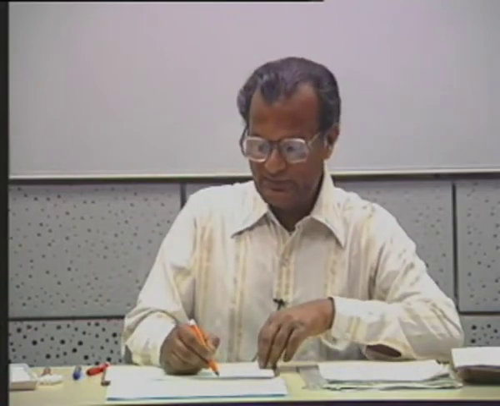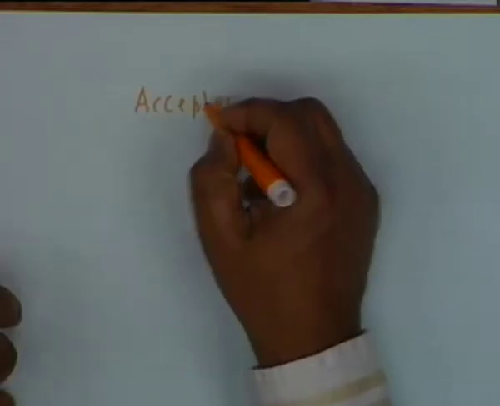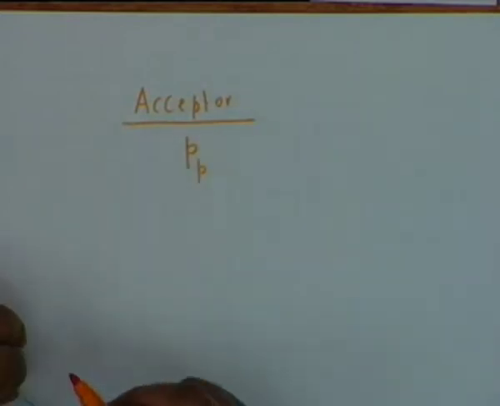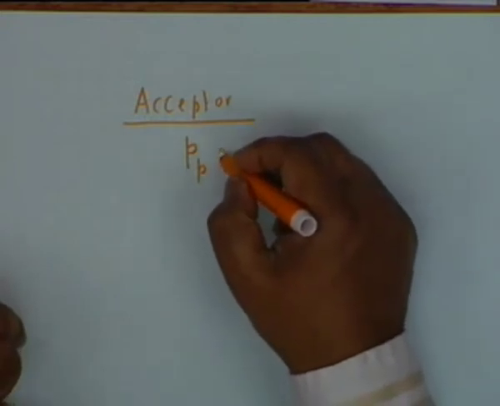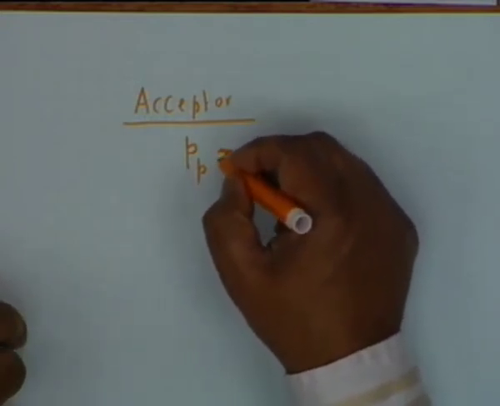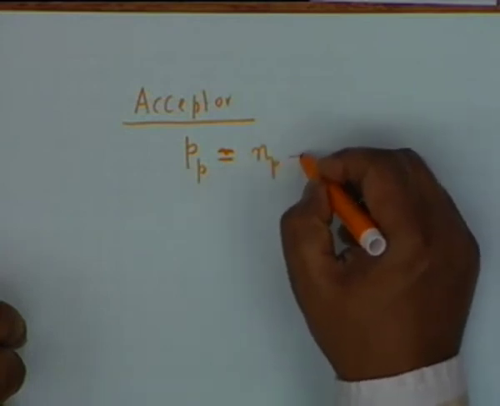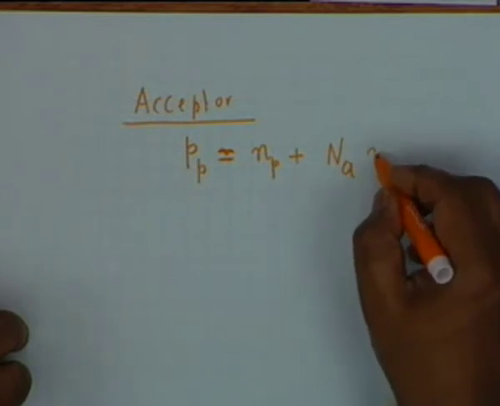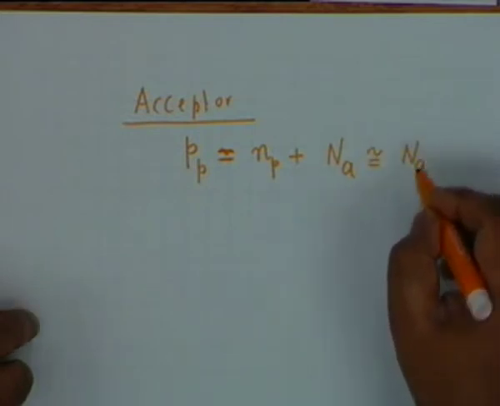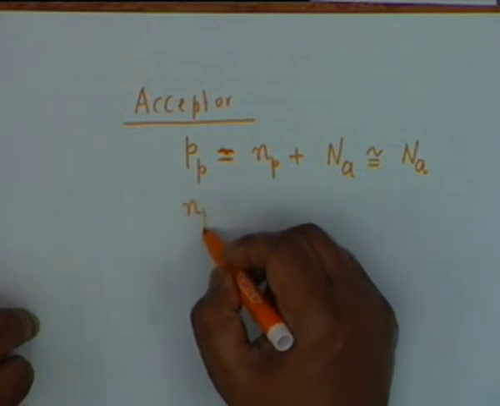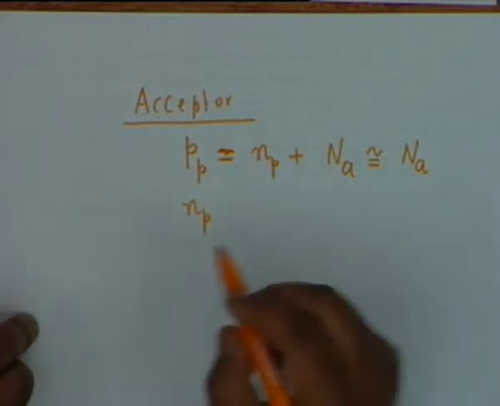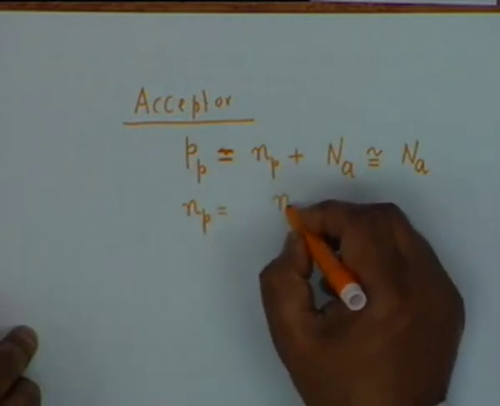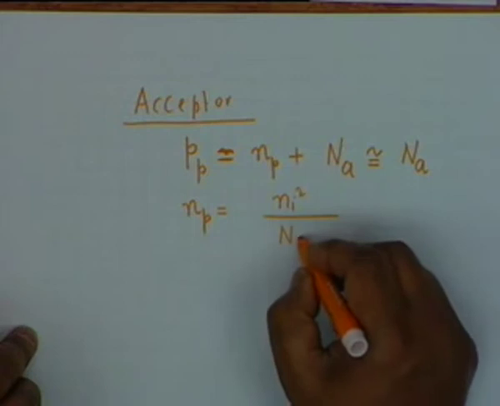Similarly, for an acceptor type of impurity or a p-type semiconductor, the exact relation is Pp equal to Np plus Na. And normally this is approximately equal to Na. So that Np, the electron concentration in a p-type material, shall be given by Ni squared divided by Na.